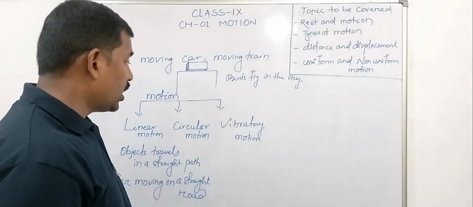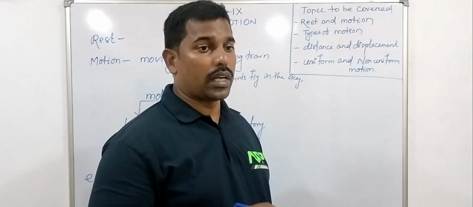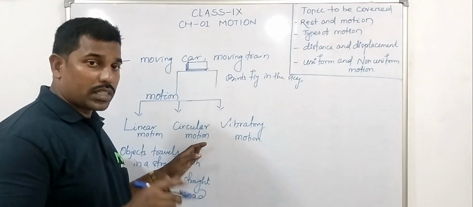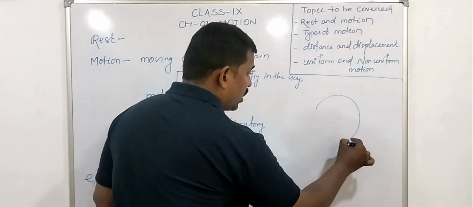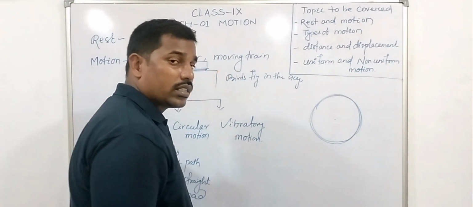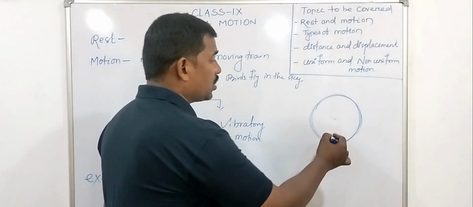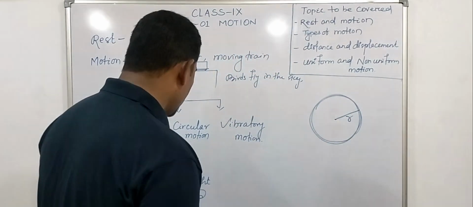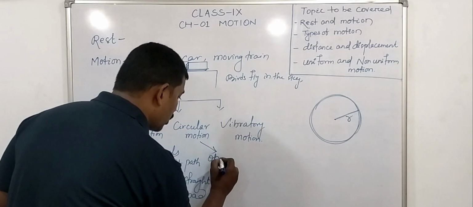Similarly, circular motion. In circular motion, an object travels around a fixed point in a circular path, and this fixed point is known as the center of the circle. The fixed distance is the radius. If an object moves in a circular path, then the motion is called circular motion.